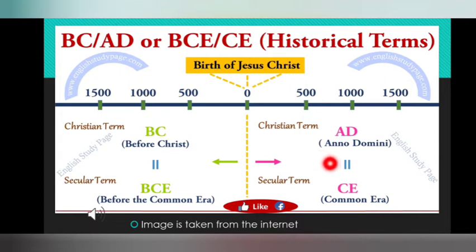So these are the things mentioned in this diagram. Okay, check it once again. The time Jesus was born, the birth of Jesus Christ. The time before him is called BC or BCE, and the time after his birth is called AD, or we call it CE, Common Era. Now you will watch a video on the time before the Christian era.